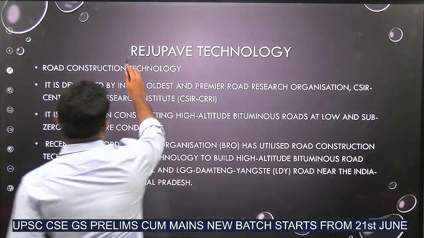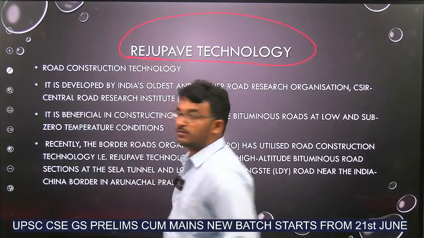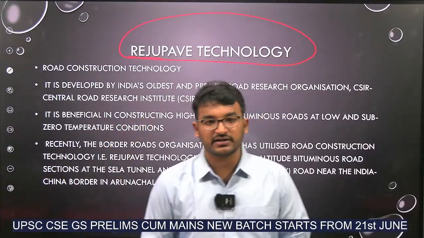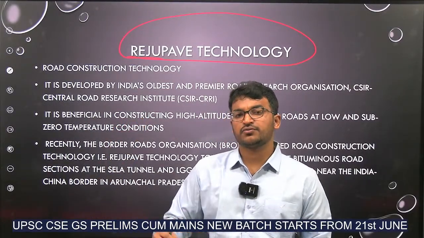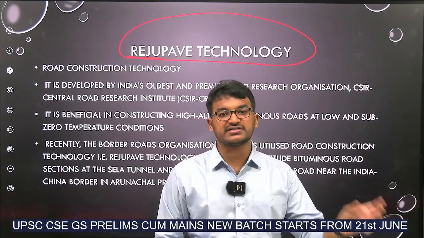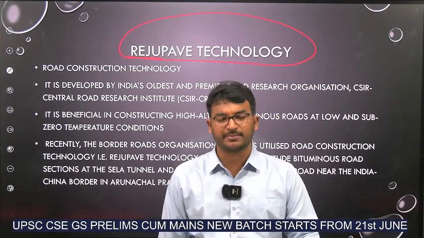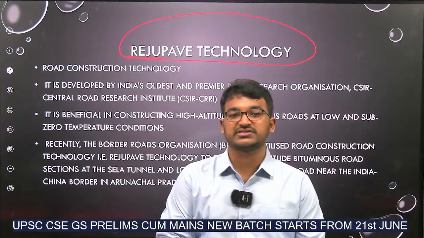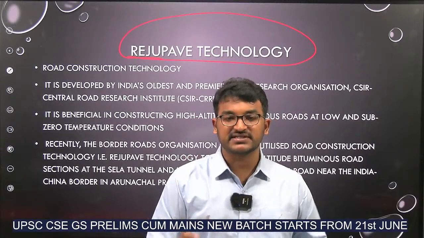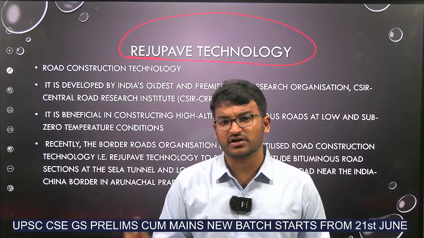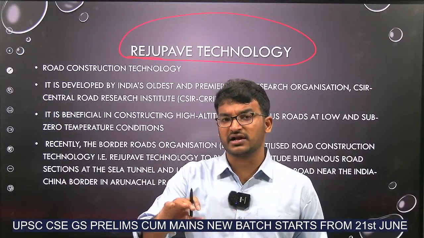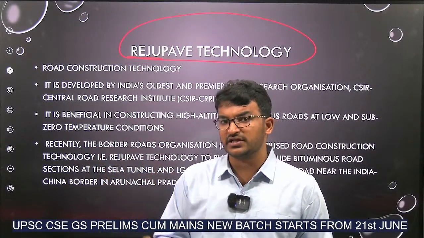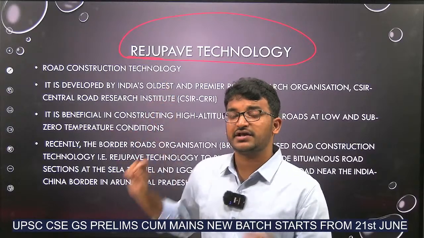Next, reusable technology. What is reusable technology? This technology is used in constructing roads. There are many technologies like slag technology, steel slag technology, cold compress, hot compress and all. Now what is its importance? Using this technology we can lay roads even at very low temperatures, minus degrees, 0 degrees, 1 degree and all. Means in snow areas, in the bordering areas in the northern part of India, near the Himalayas, we can pave the roads with the help of this reusable technology.